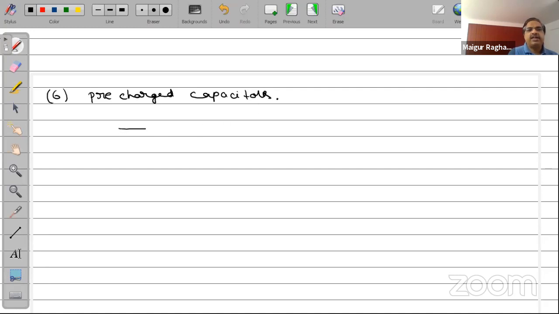So let us say that I take a capacitor, charge it to a voltage V1, and it is C1. So there's a plus charge here and there's a minus charge here. I take another capacitor like this of capacitance C2 and charge it to a voltage V2. Now the voltage is different, okay? It has been charged to a different voltage.